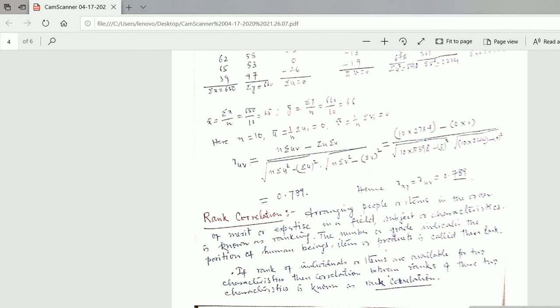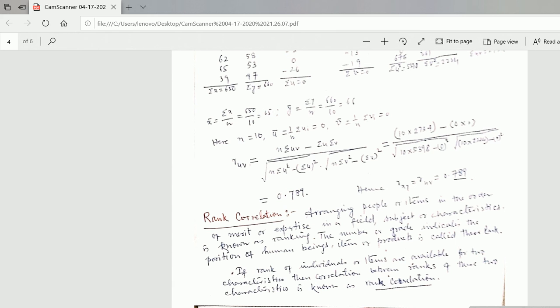Here I have written the definition. Let us give some specific examples to understand. Let a group of n individuals be arranged in order of merit or proficiency in the possession of two characteristics A and B. The ranks in the two characteristics are in general different.